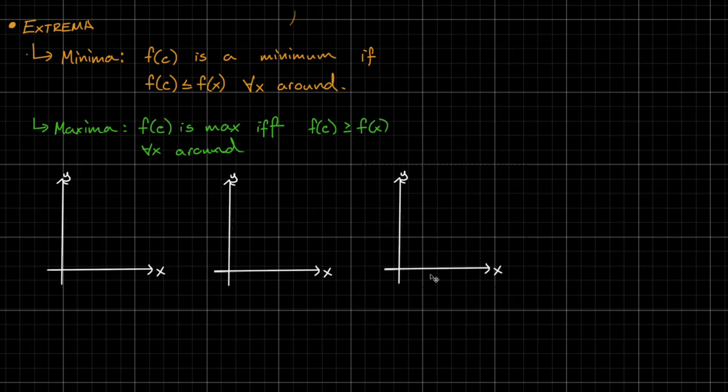Now, as we look around these, there's some weird little things that happen, and we're going to see them here and now. The first one, let's say that I have a function that goes, I don't know, let's say it starts with an open circle over on this side. So maybe there. And it dips down and comes up to here.